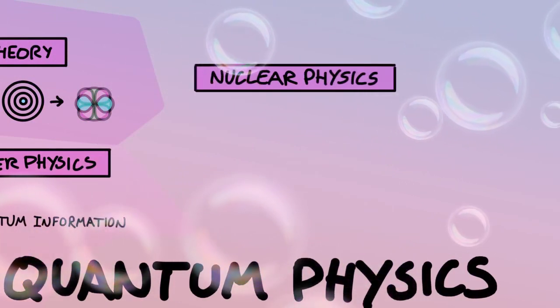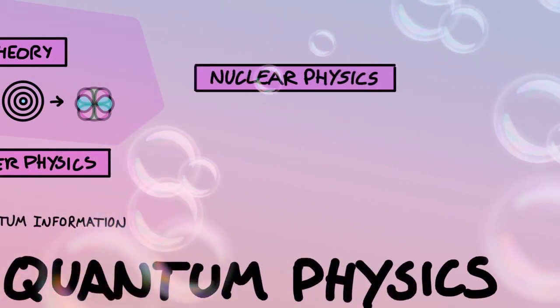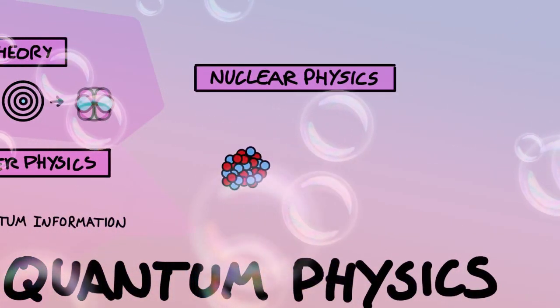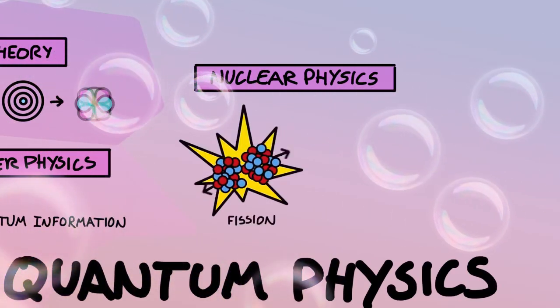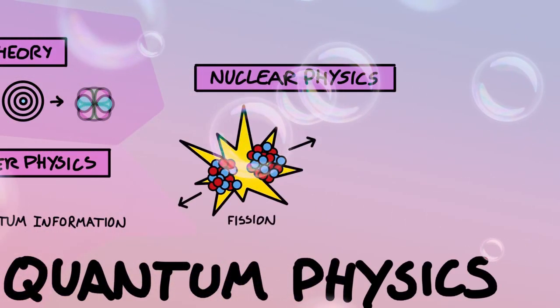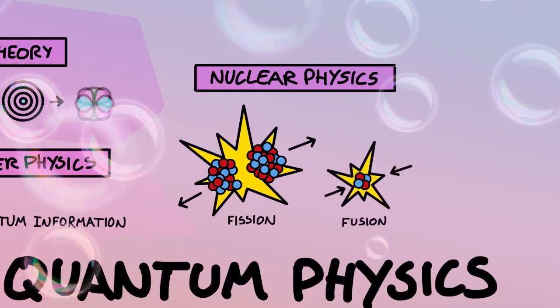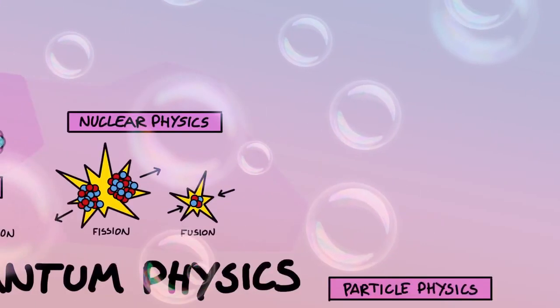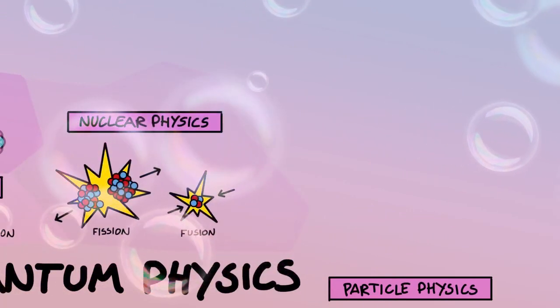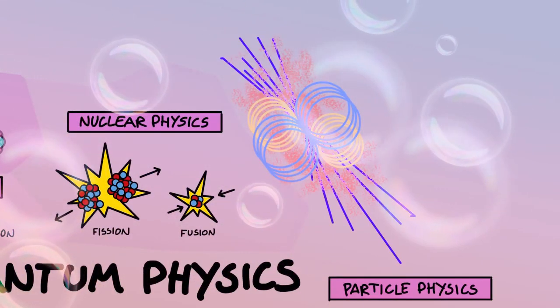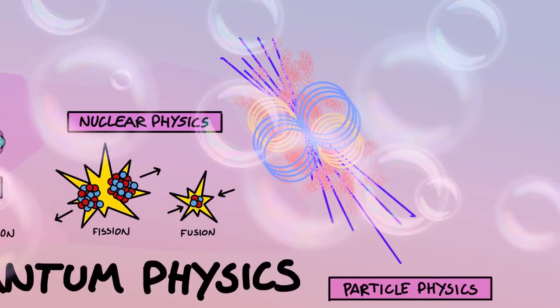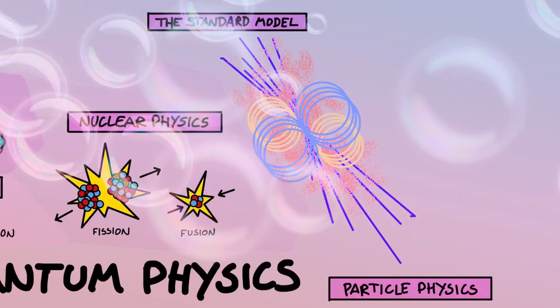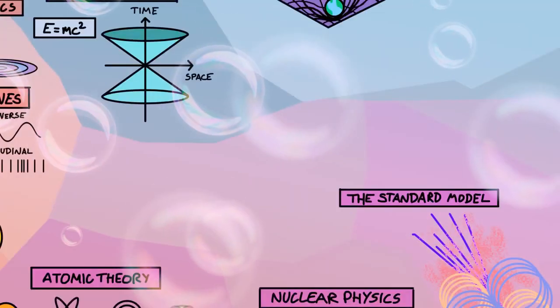Nuclear physics describes how the nucleus of atoms behave and explains radiation, nuclear fission, the splitting of an atom used in our nuclear power plants, and nuclear fusion, which takes place in the Sun and will hopefully soon be harnessed here on Earth. Particle physics probes even deeper to find the fundamental subatomic particles that everything is made of, and are described in the Standard Model of Particle Physics.